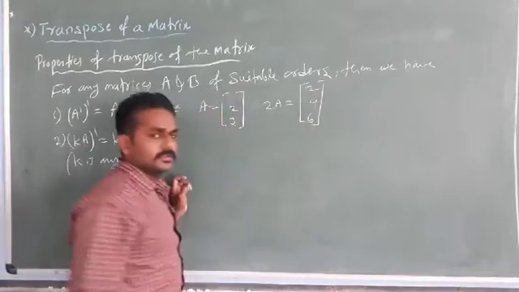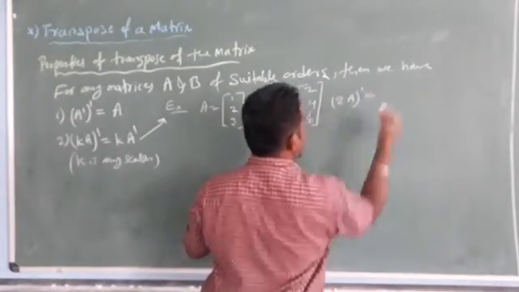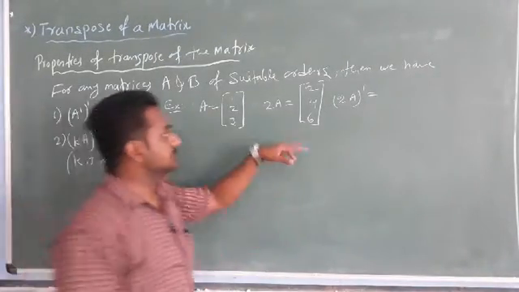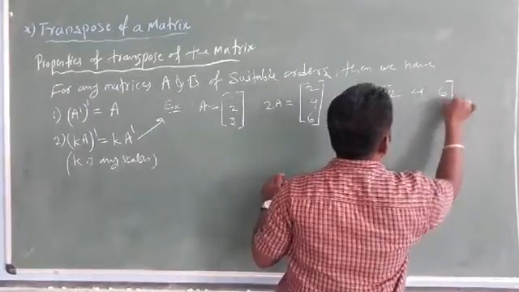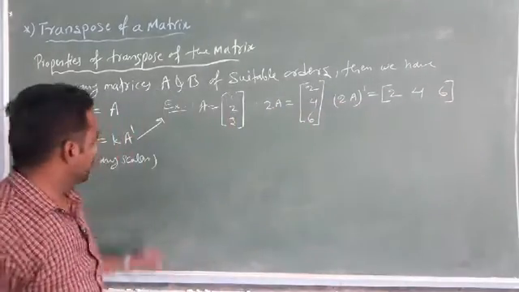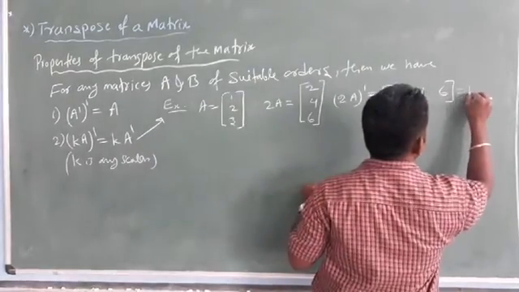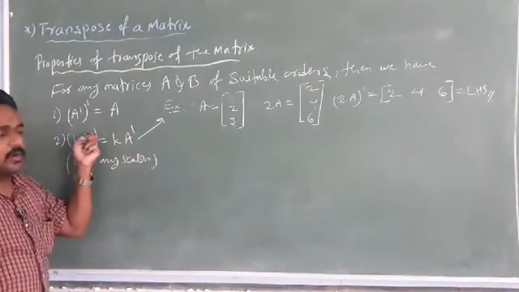So we get the 2A value. Next 2A dash, that is the transpose of the matrix 2A, it becomes the row matrix 2, 4, 6. Consider this value as the LHS. This is KA whole dash.